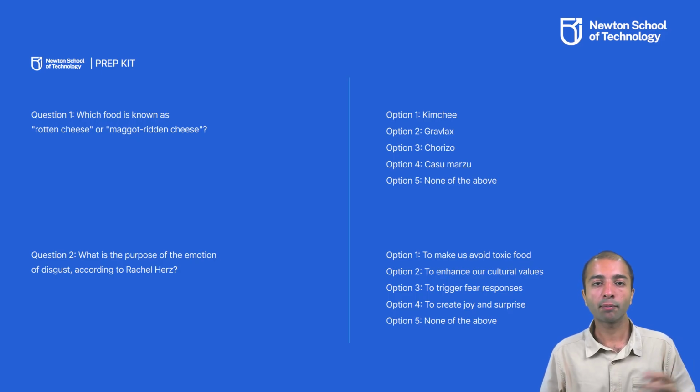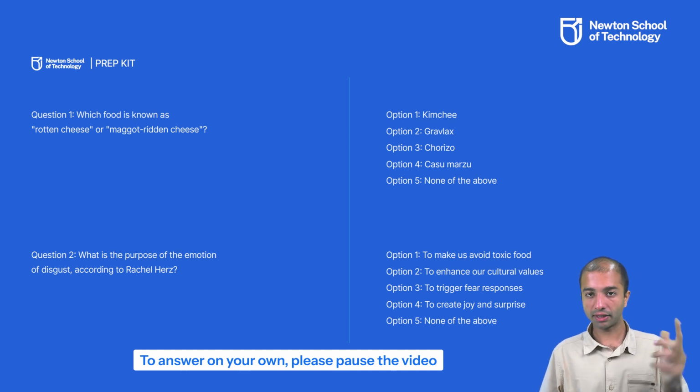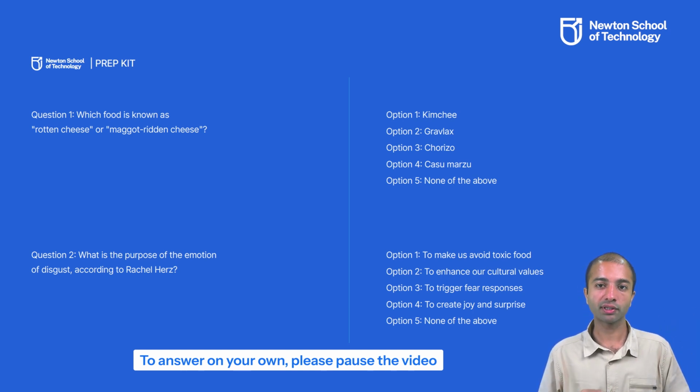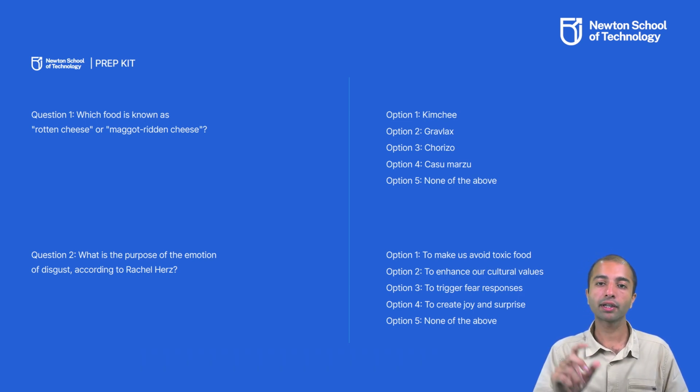So based on the above reading comprehension, two very simple questions are given here. The first is about which food is known as rotten cheese or maggot-ridden cheese. As you might have read in the previous section, you can pause the video if you want to answer on your own. As you might have correctly guessed, the answer is option 4, that is Casu Marzu.